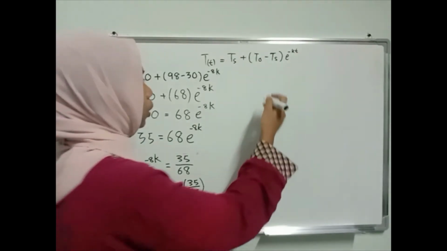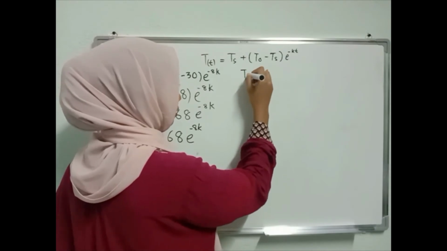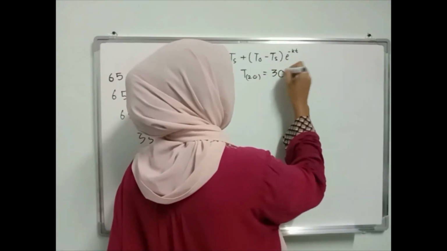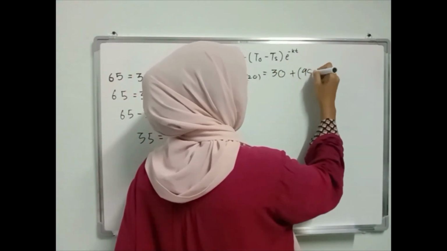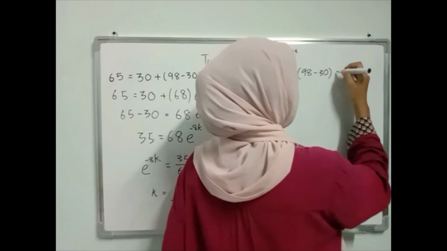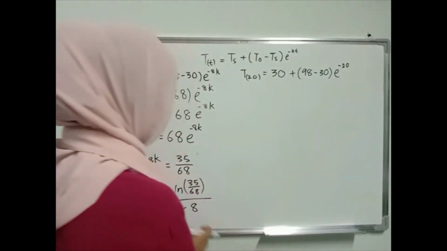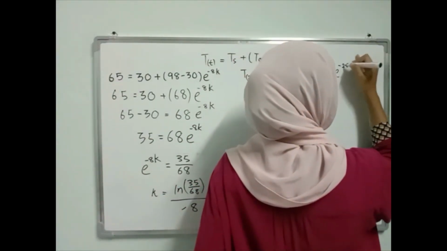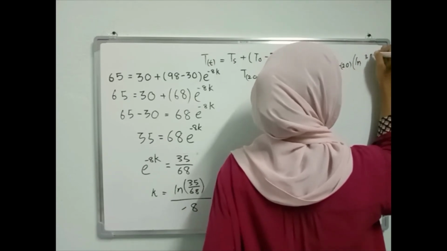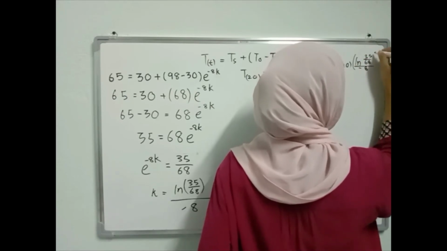So we proceed to find the temperature after 20 minutes, equal to the same, 30 plus 98 minus 13, close the bracket, multiply the exponent to the power of negative 20k. So k, we proceed with this: k is ln of 35 divided by 68, divided by negative 8.